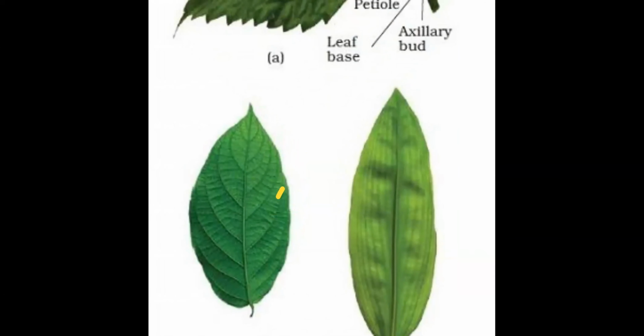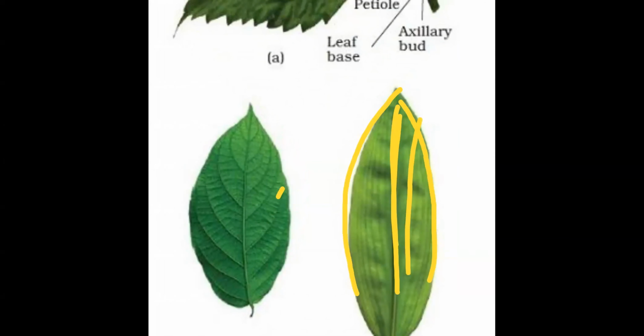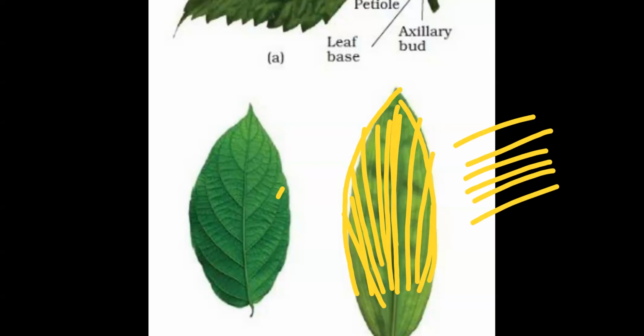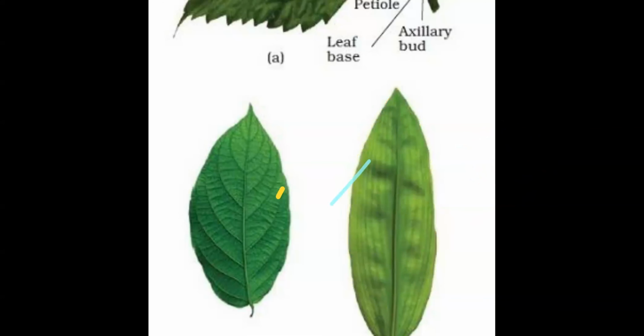Reticulate, right? And in the next leaf, this one, in this way, venations are there. So they are correct, parallel venation. It can be in this format also, either in this format also, right.